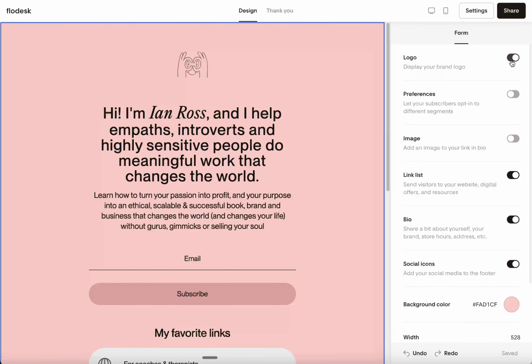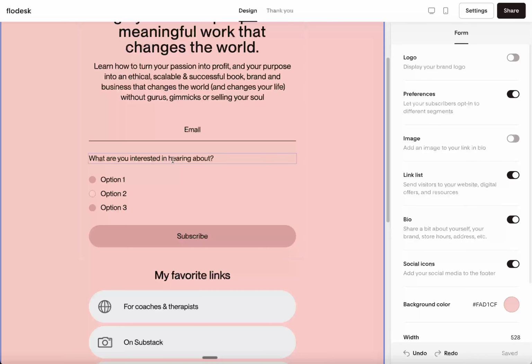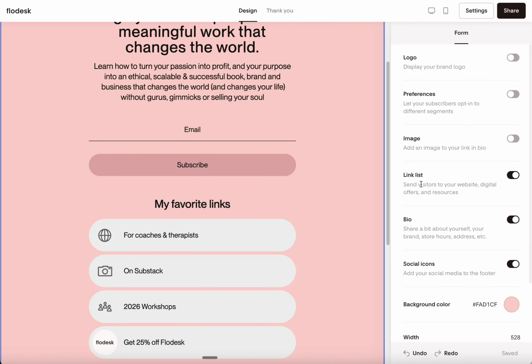Right, and this is where Flodesk sort of shines. So I could have the logo on or off. I could have preferences where I could change what they are opting in to hear more about. Are they interested in brand building for mental health, their own practice, their own therapy-oriented business? Are they interested in reading books about mindfulness? Are they interested in selling digital products themselves? And I would simply choose those preferences from here, create those preferences.